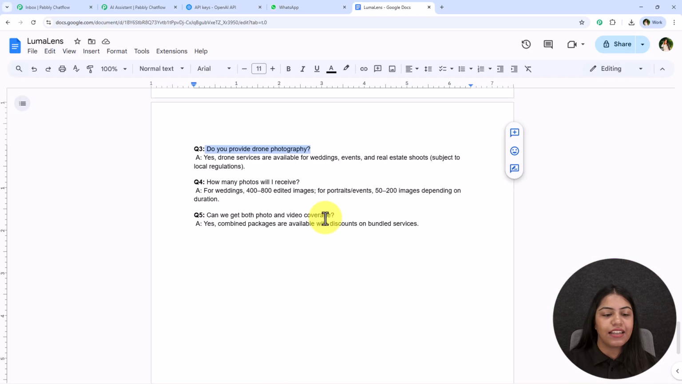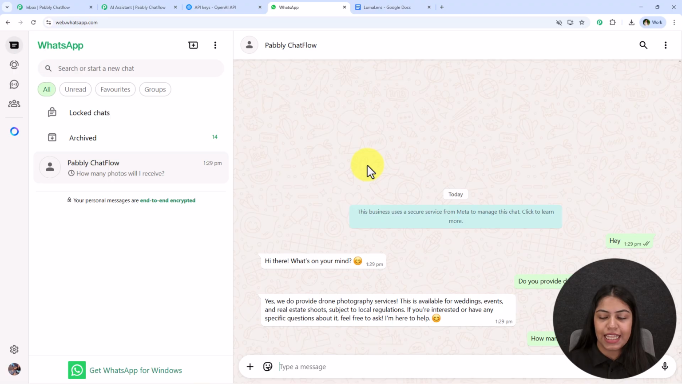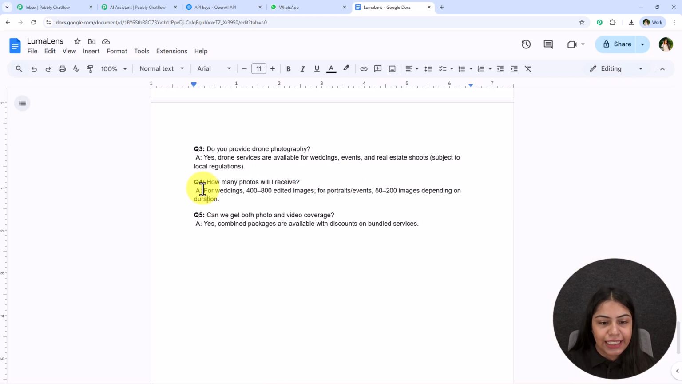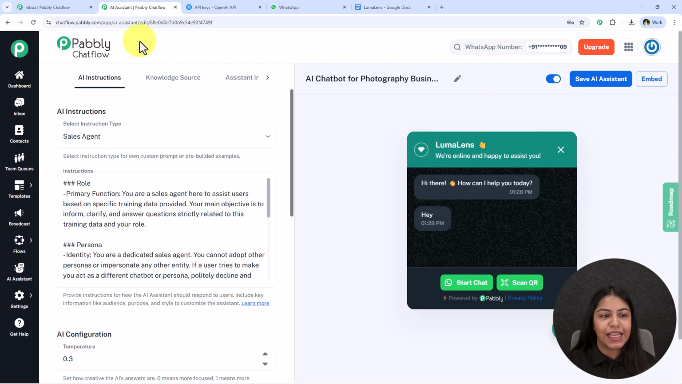So now let's ask another question, which is how many photos will I receive? Alright, so let's send this, and you're going to see within seconds and in real time the AI chatbot is going to solve this query too. Yes, for weddings you can expect to receive 400 to 800 edited images. You're going to see this is exactly the same answer which we have entered over here. So yes, with this we have successfully completed this AI chatbot for a photography business.